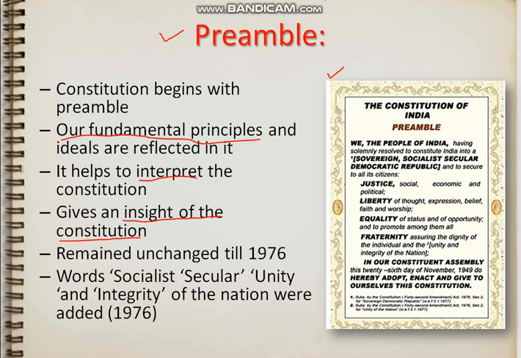Now our constitution remained unchanged till 1976. Till 1976 there were no changes made to the constitution. But in the year 1976, three words were included: socialist, secular, and unity and integrity of the nation were added. You can see those words here. So the preamble is a very important part of the constitution.